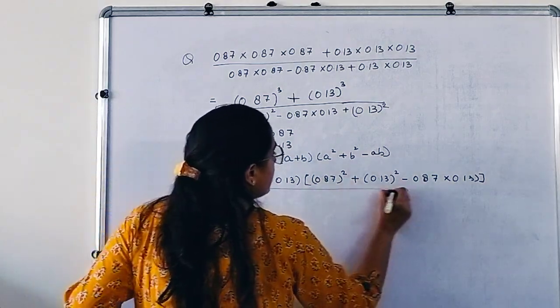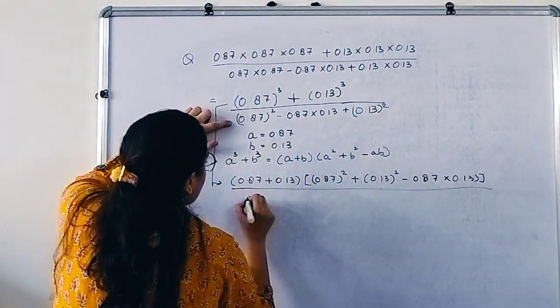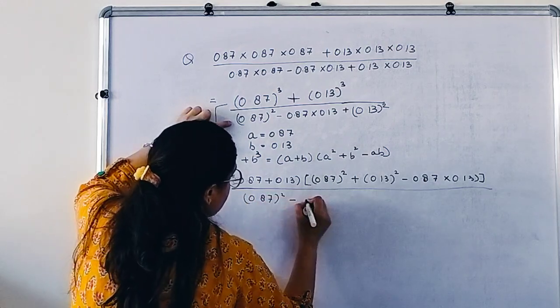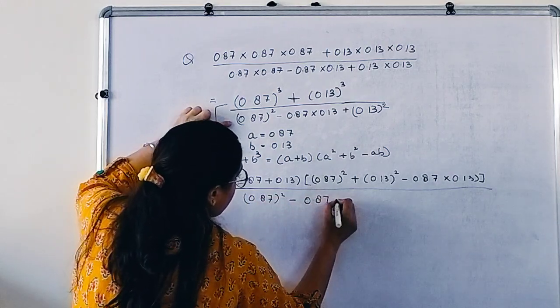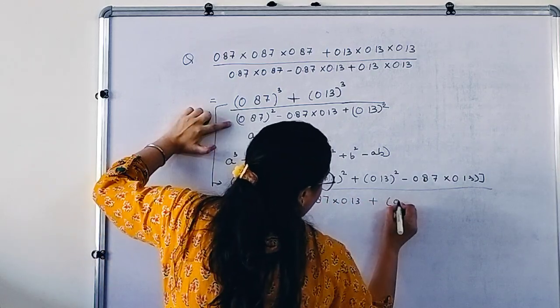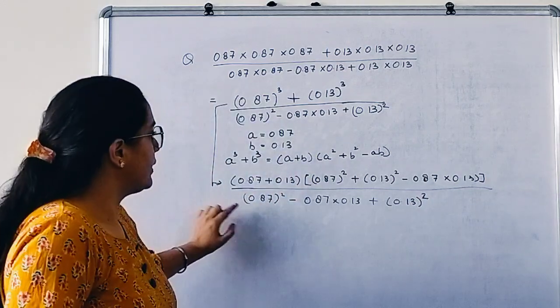Divided by the denominator is as it is. We'll copy the denominator, that is 0.87 square minus 0.87 into 0.13 plus 0.13 square.